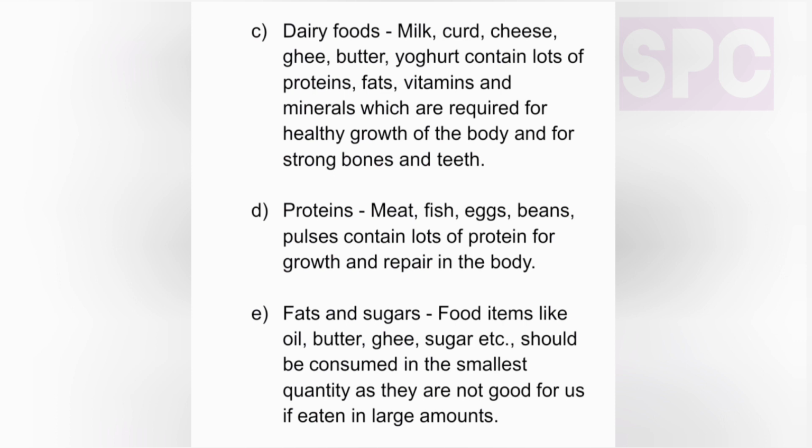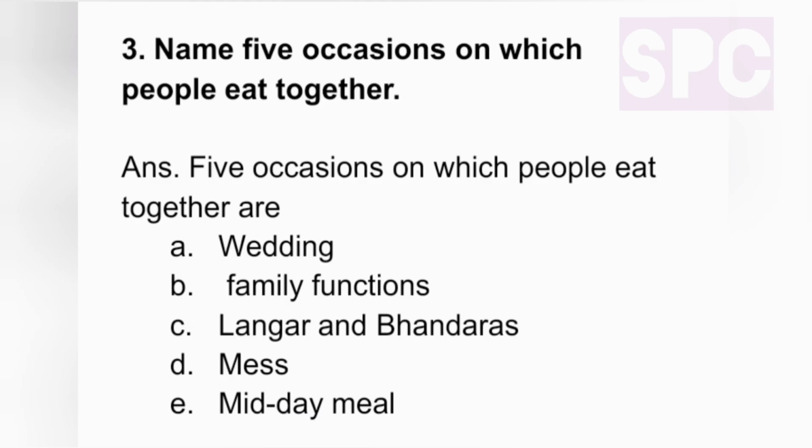D. Proteins. Meat, fish, eggs, beans, pulses contain lots of protein for growth and repair in the body. E. Fats and sugars. Food items like oil, butter, ghee, sugar, etc. should be consumed in the smallest quantity as they are not good for us if eaten in large amounts. Question number 3. Name 5 occasions on which people eat together. Answer. 5 occasions on which people eat together are wedding, family functions, langar and bhandaras, mess, midday meal.